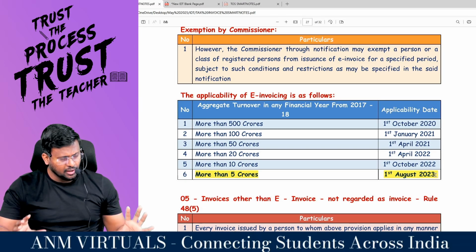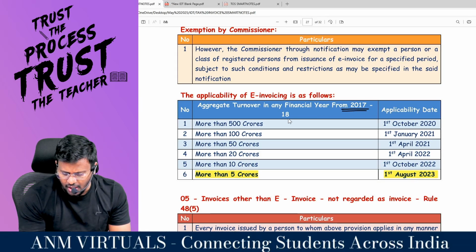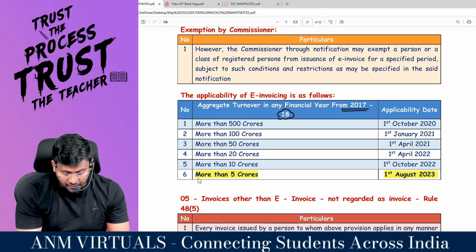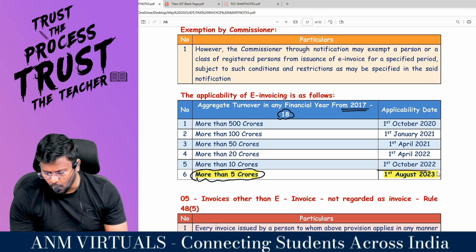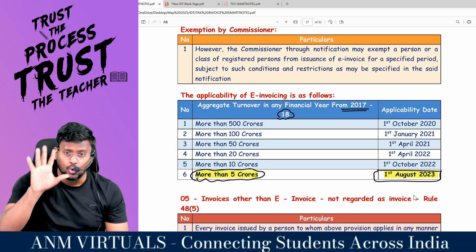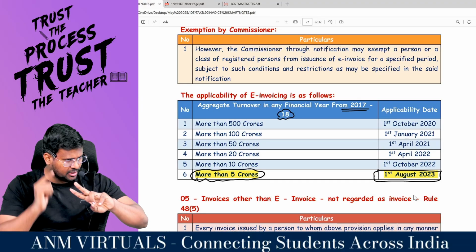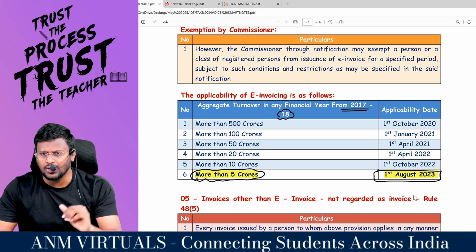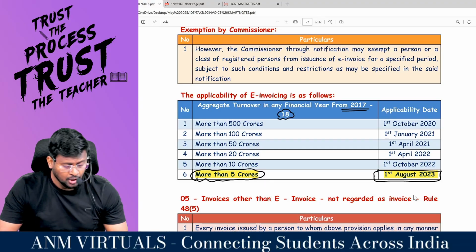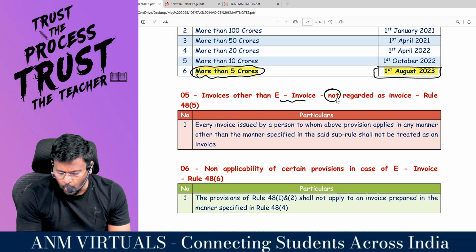For our examination, if in any financial year, aggregate turnover from 17-18, because they made a retrospective amendment, from 17-18, if the turnover is more than 5 crore, you are supposed to raise the e-invoice. Very important point. You have two threshold limits here, one for QR code and one for e-invoice. For QR code, how much? 500 crores. For e-invoice, how much? 5 crores. Now, an invoice other than e-invoice is not regarded as an invoice.